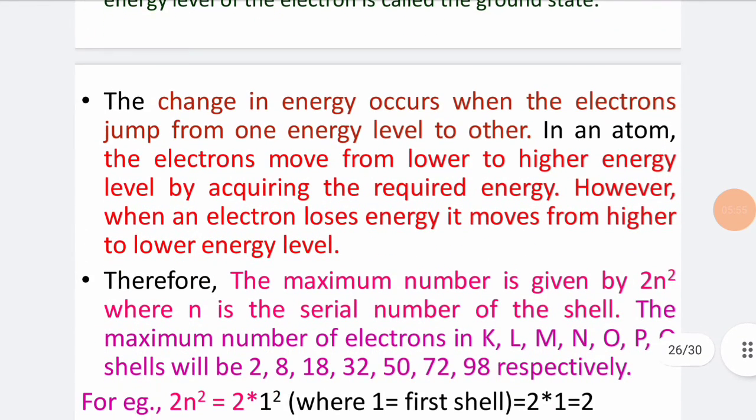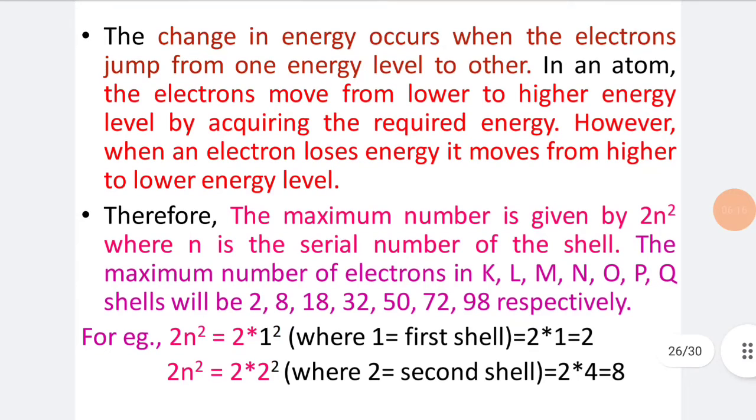The change in energy occurs when the electron jumps from one energy level to another. In an atom, the electrons move from a lower to a higher energy level by acquiring the required energy. However, when an electron loses energy, it moves from a higher to a lower energy level.